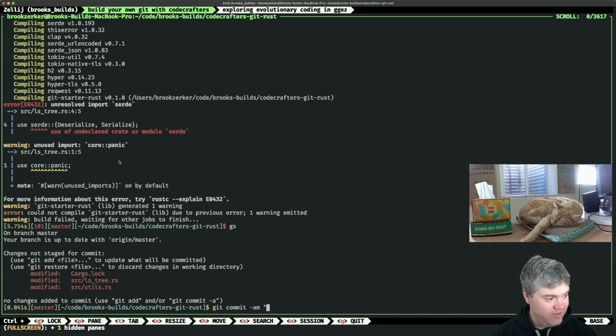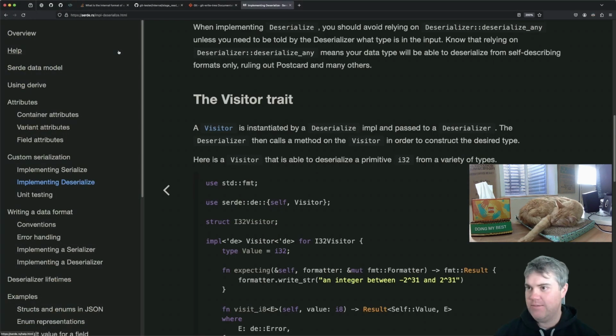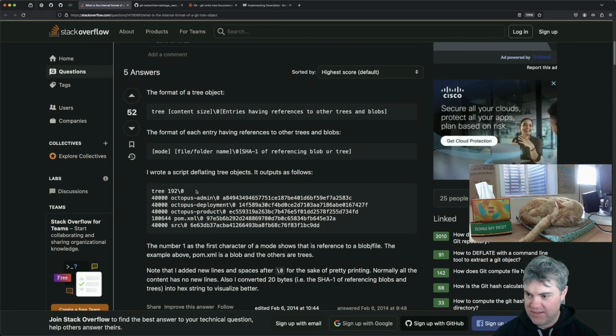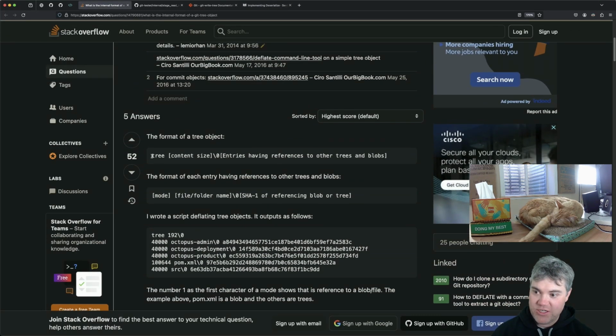Object type, a string, looks hella cursed. What's up with that? The object type is a string, so it's a word. Here, we can actually see it in this Stack Overflow thing. It's a word like tree or blob or something like that. So I'm storing it as a string type. If we were doing this for real, I probably would do that as an enum, but we're not there yet. Yeah, it gets interesting.